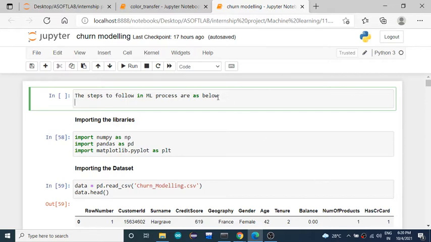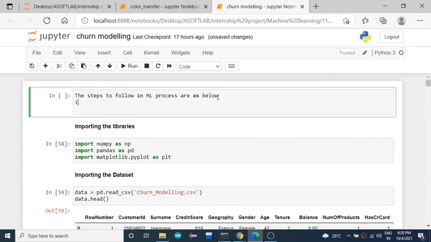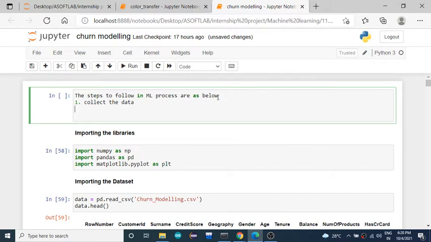Fine. So the first step you need to follow in any machine learning process is to collect the data. Before starting any work towards solving the problem, you need to know what kind of problem it is, what kind of data it needs, what the features are, and how many samples you have to collect.